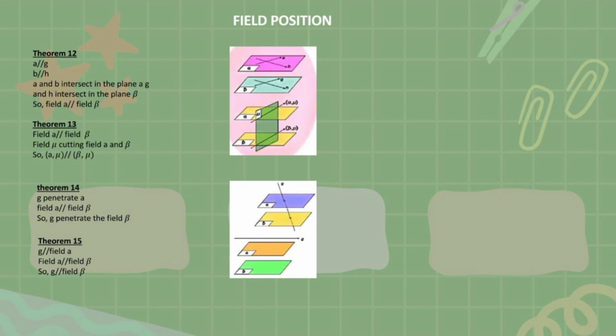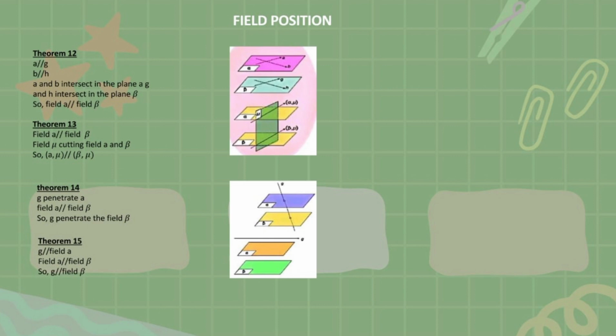Next, planes and theorems. Theorem 12. A parallel G, B parallel H, and A and B intersect in the plane alpha, G and H intersect in the plane beta, so plane alpha parallel plane beta.